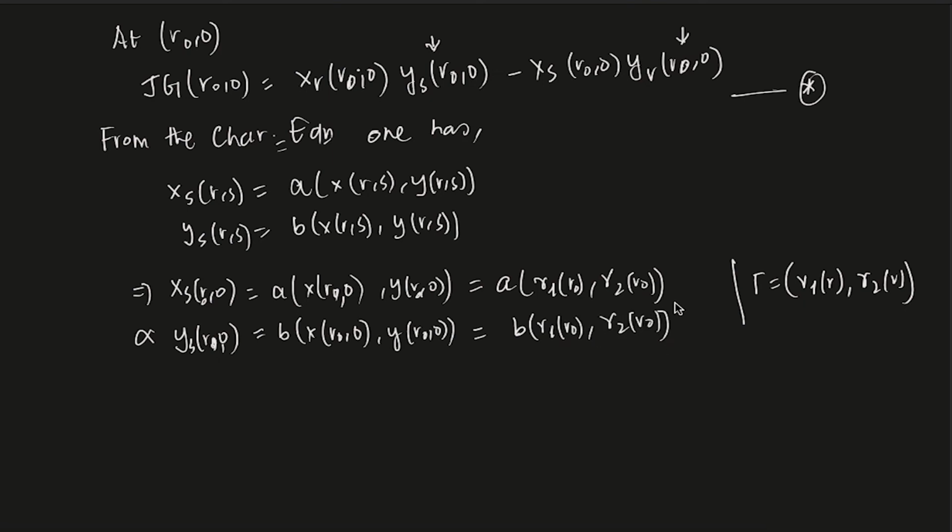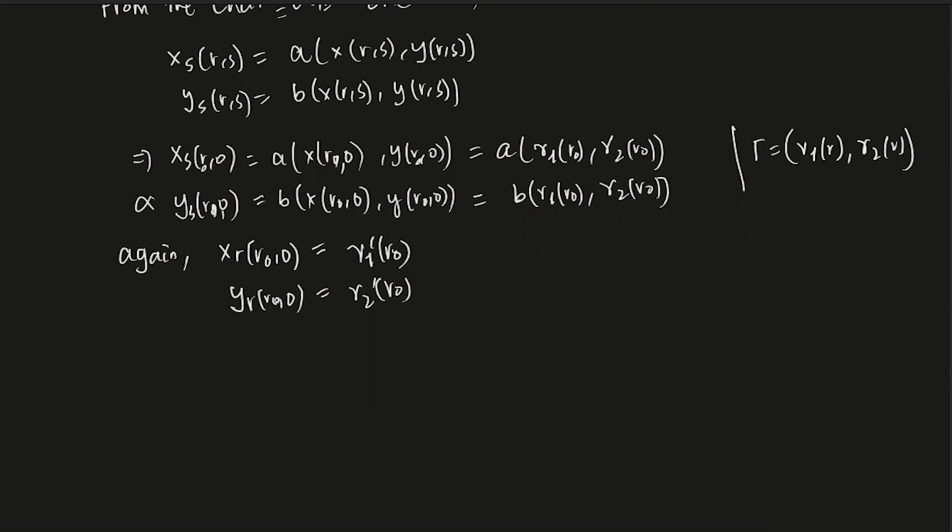Now, what is xr at the point r naught 0? x at the point r naught 0 is gamma 1 of r naught, so xr is gamma 1 prime of r naught, and yr at the point r naught 0 is gamma 2 prime of r naught. Okay, so that is given.